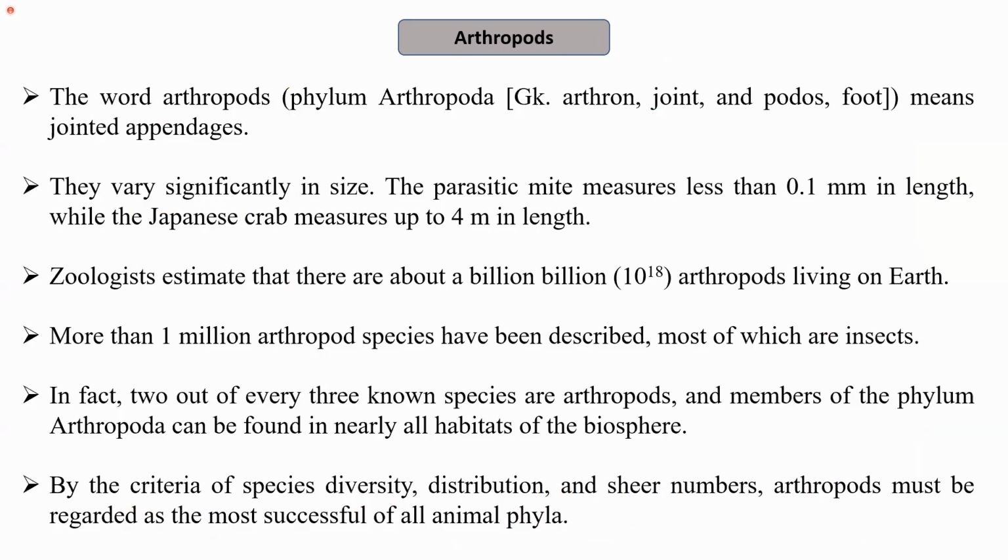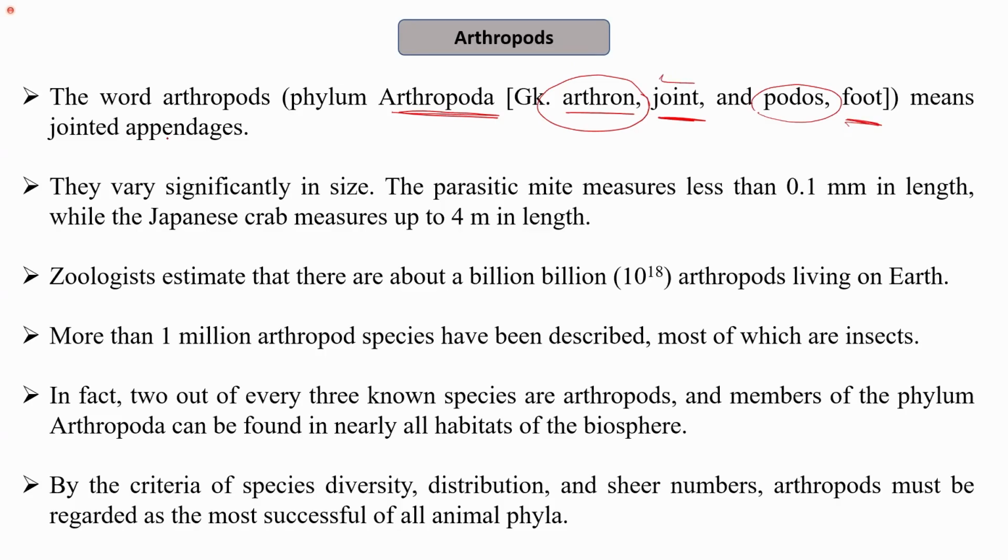So, how is the name originated, that is, on what basis are we calling them arthropods? The word arthropod is originated from a Greek word, arthropoda. So the phylum is Arthropoda. In this Greek word, arthron means joint. You might have seen arthritis, which is related to joint. So this word arthron is related to the joint, and podos is related to the foot. That is, they have jointed feet, or we can say they have jointed appendages.